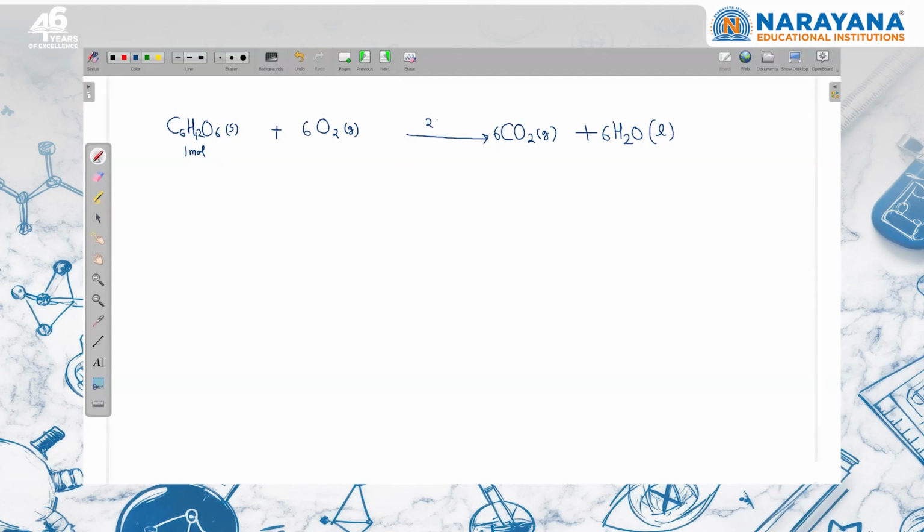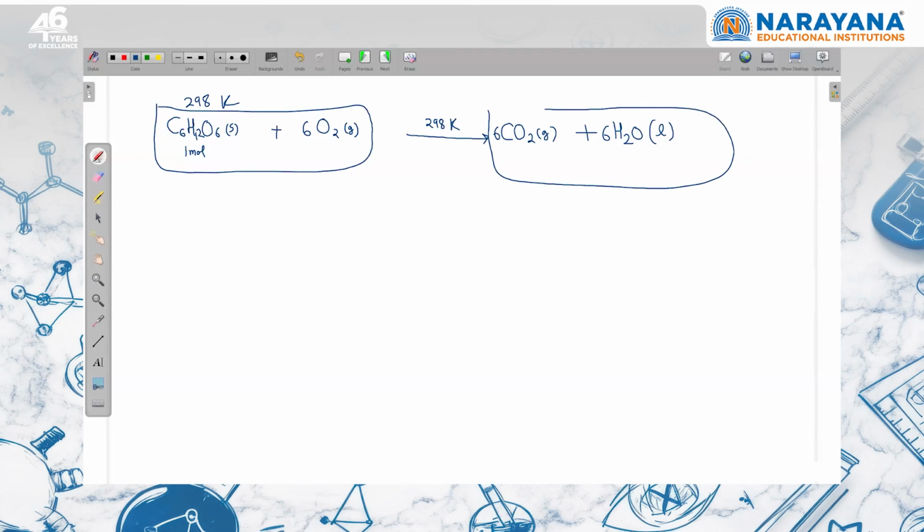I'm writing at 298 Kelvin where the water is present. So in actual, when the reaction is going, the temperature will rise, but that is the beauty of enthalpy change. Enthalpy is a state variable. Initially, this whole system is at 298 Kelvin. When the reaction is finished, the product is at 298 Kelvin, right? So that's why I can write what is the enthalpy initial and what is the enthalpy final, and we can write delta H, right? Like that. So this is the heat of combustion. First thing you should know about this.